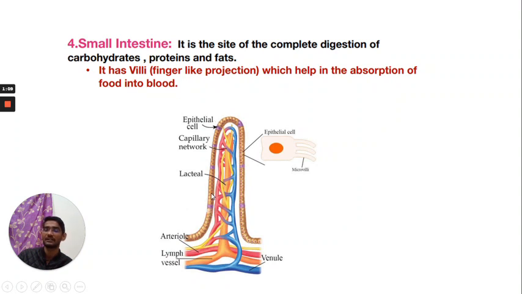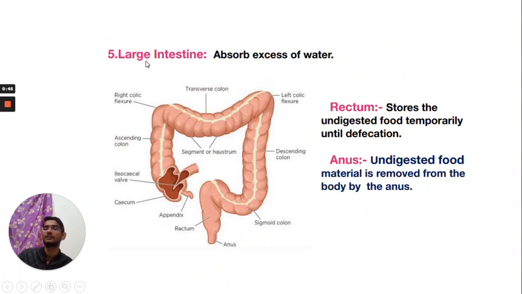These finger-like structures are known as villi. In villi, blood vessels and lacteals are present. Digested substances are absorbed into the villi and transported into the blood, where cells break down glucose and produce energy. Next, the last part of the alimentary canal is the large intestine.